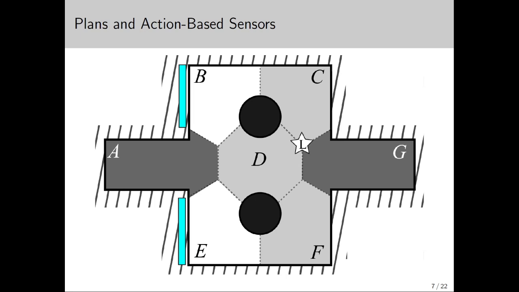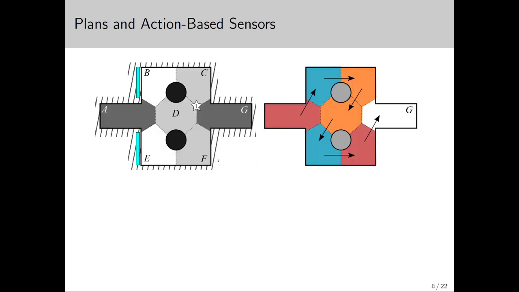This is a problem, as our action-based sensor created through backchaining requires us to be able to distinguish C and D from each other. The action-based sensor prescribes actions and regions for the fastest solution, but fails to be useful to us in the face of other constraints. Despite this, there are clearly plans we can design for this robot that will let it reach a goal from any starting position in the world.